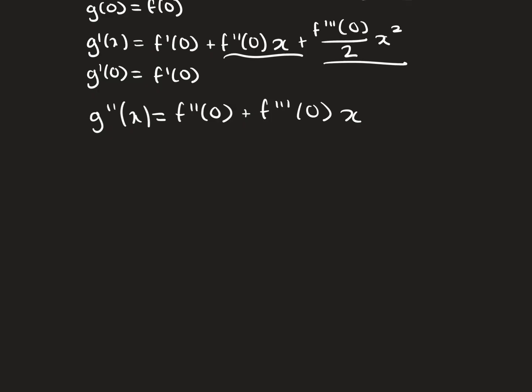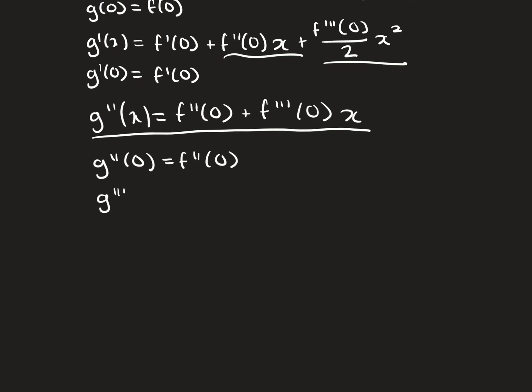Now for the second derivative, I already evaluated it, it's pretty repetitive, so I decided not to show it again. If I evaluate this at 0, I get the second derivative. And if I take the derivative of g again, I get the third one, which is equal to this. So the third derivative is also equivalent. So doing this until infinity will get us our best approximation.